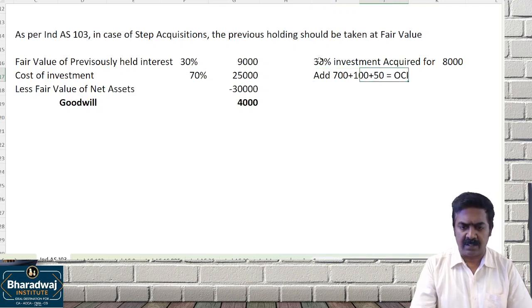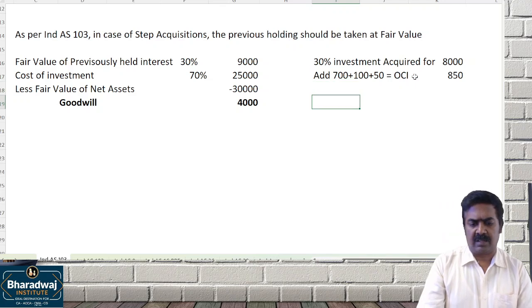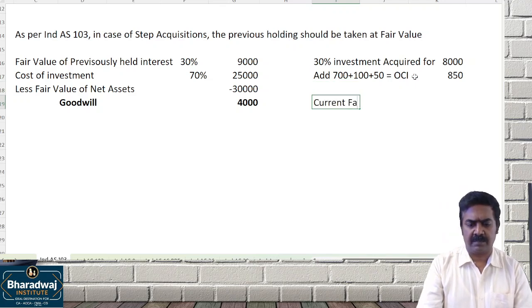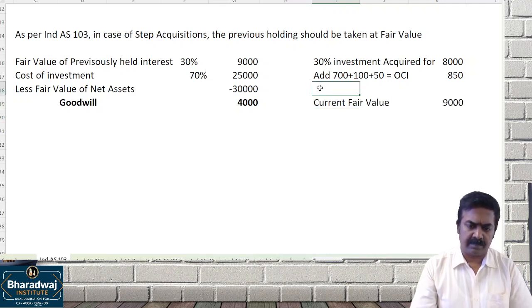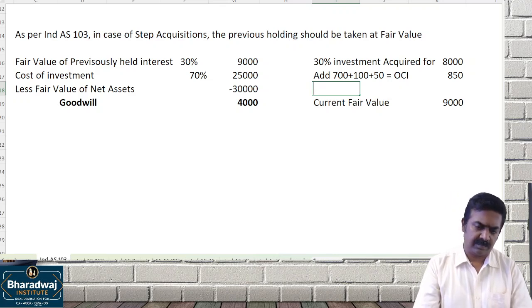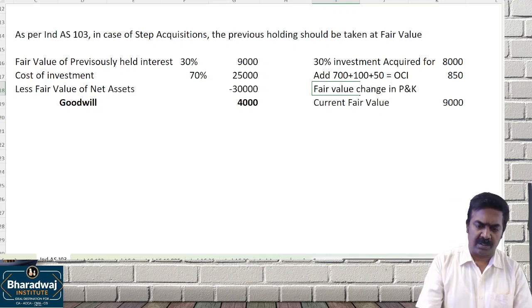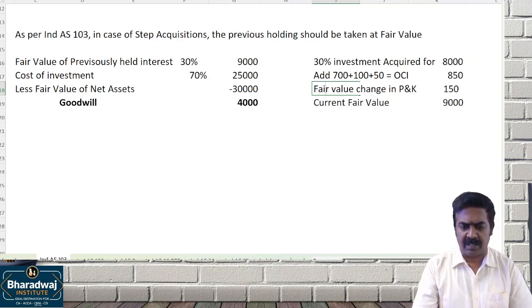Then the current fair value is 9,000. The fair value change in profit and loss account, the balancing figure, 150 more, will be recognized in the P&L account.